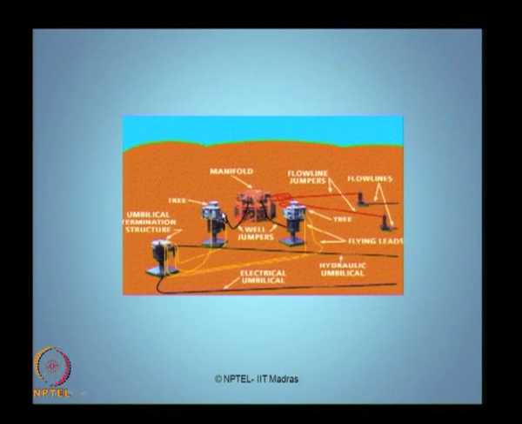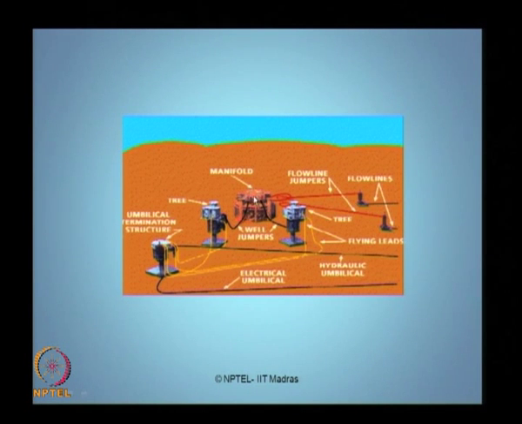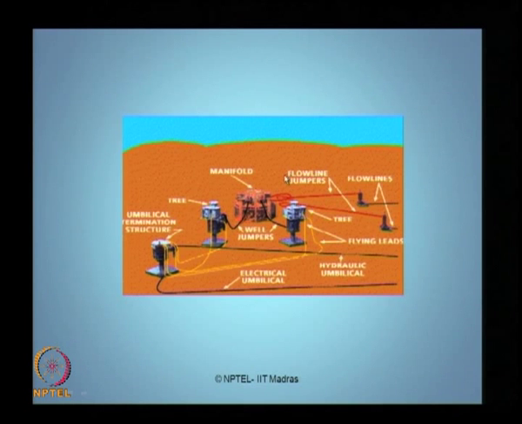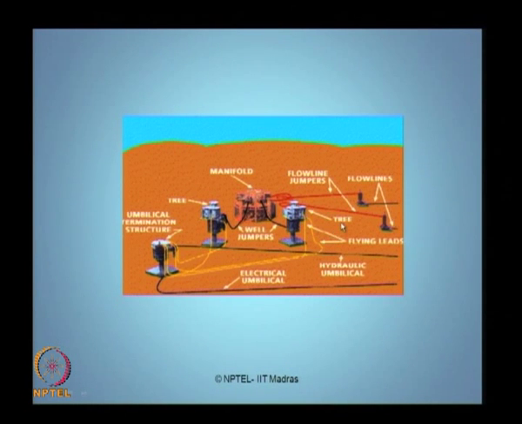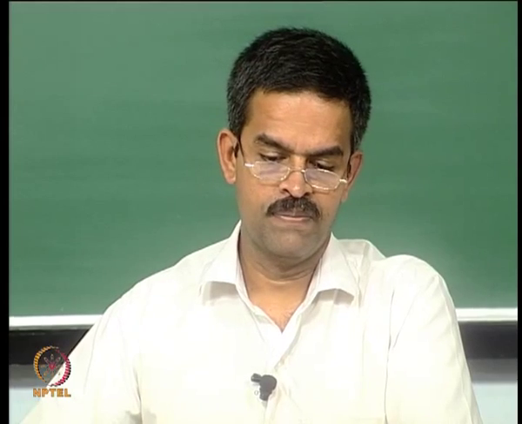So, you must now understand a typical layout of a subsea system. After understanding this lecture, you should know the important components in a subsea system, like a manifold, a flow line, a pipeline, a jumper, trees, umbilicals, etc. Thank you very much.